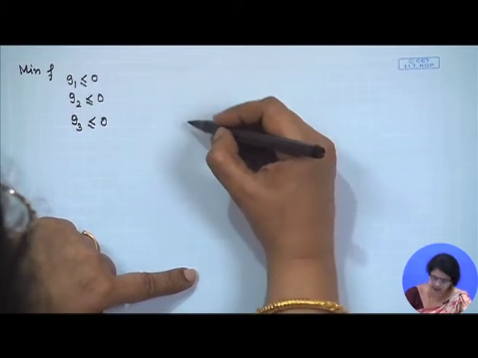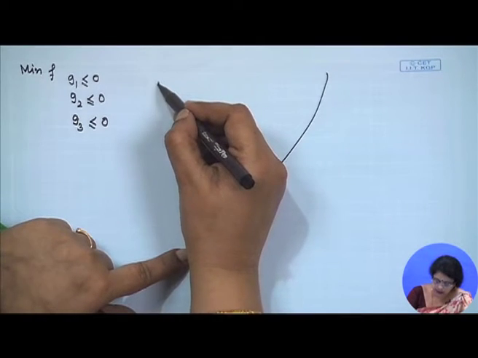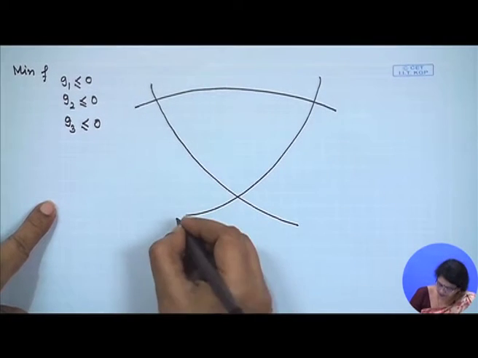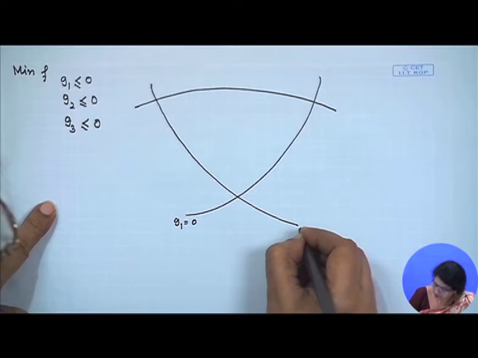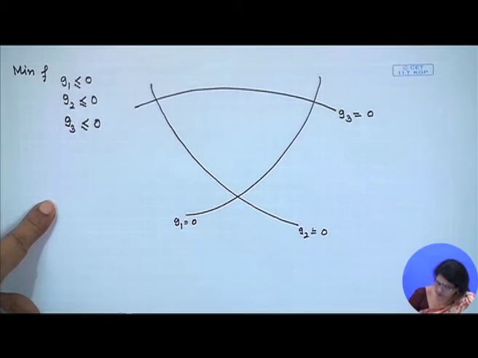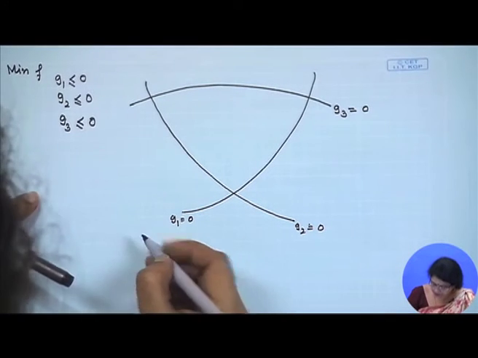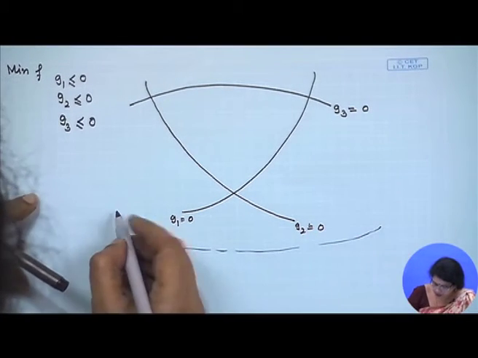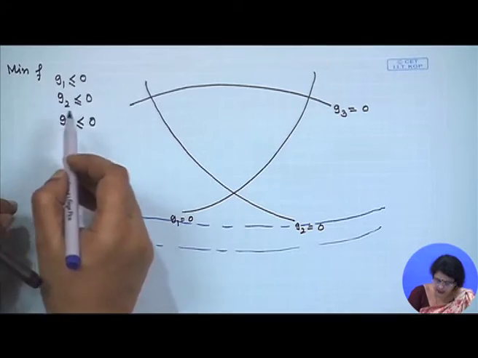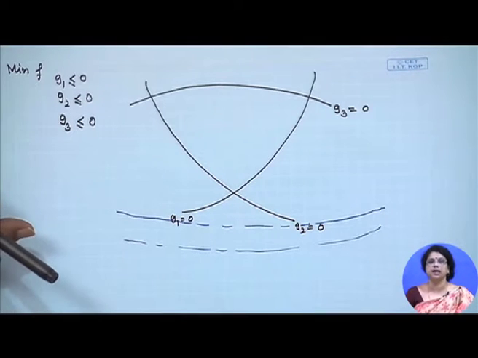Let this be my G1 equal to 0, this is my G2 equal to 0, and this is my G3 equal to 0. Now say, this is the objective function for us. This objective function is moving. Now, G1 less than or equal to 0, G2 less than or equal to 0, G3 less than or equal to 0 gives you this space. Okay. This is the convex space.